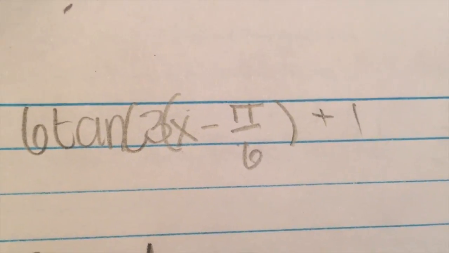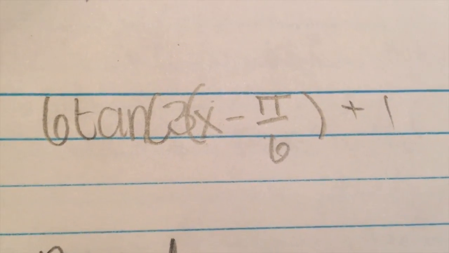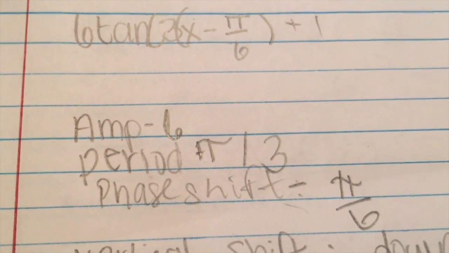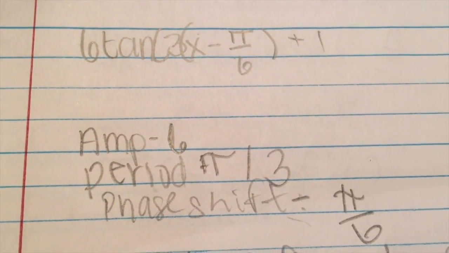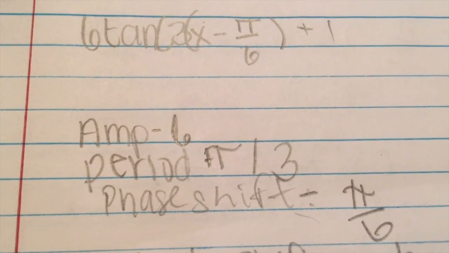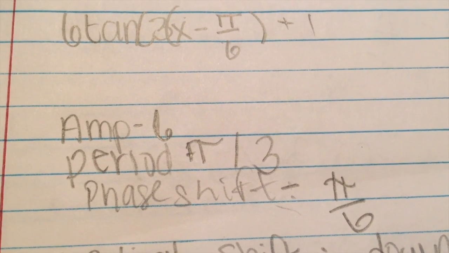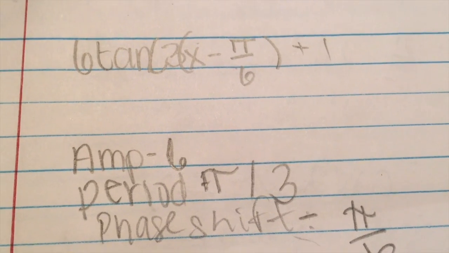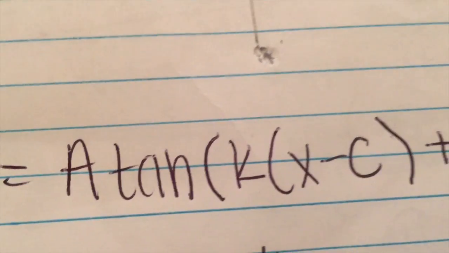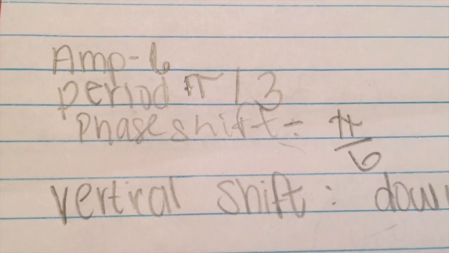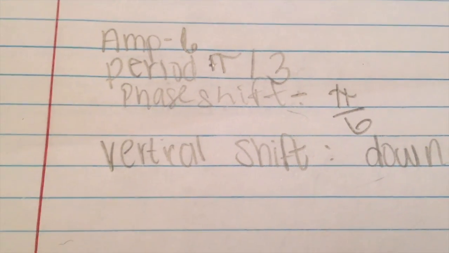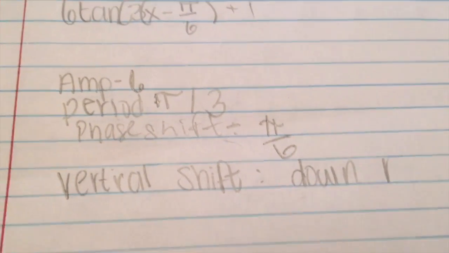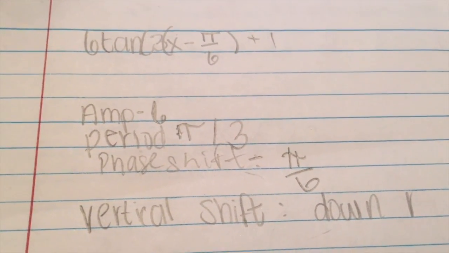Let's take a look at an example of a tangent equation, and let's define our variables. The amplitude is 6. The period, which we learned from other videos, is pi over 3. The phase shift is pi over 6, but because the original transformation equation is x minus c, the phase shift would be negative pi over 6. And then the vertical shift, which moves the graph up or down, is down 1 because of the minus 1.